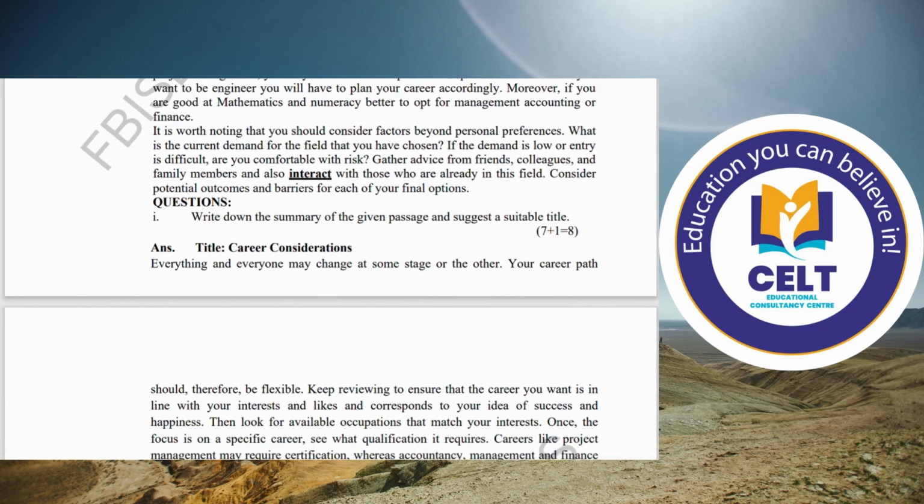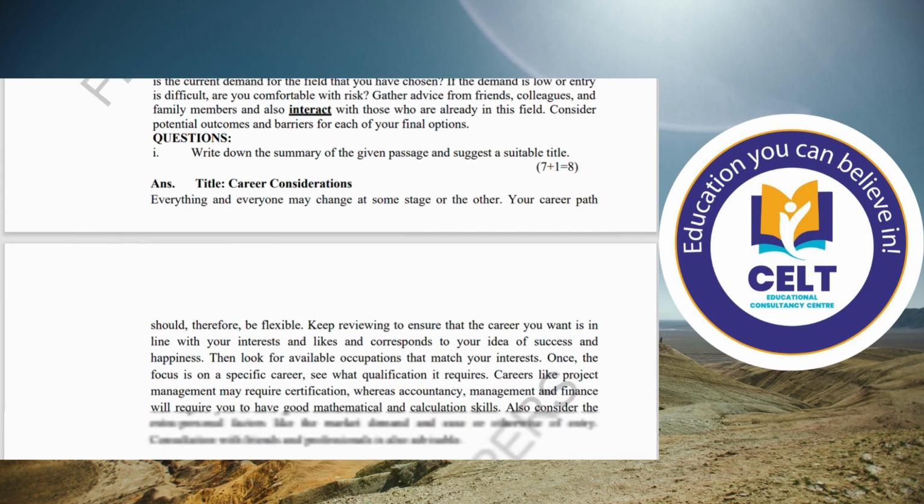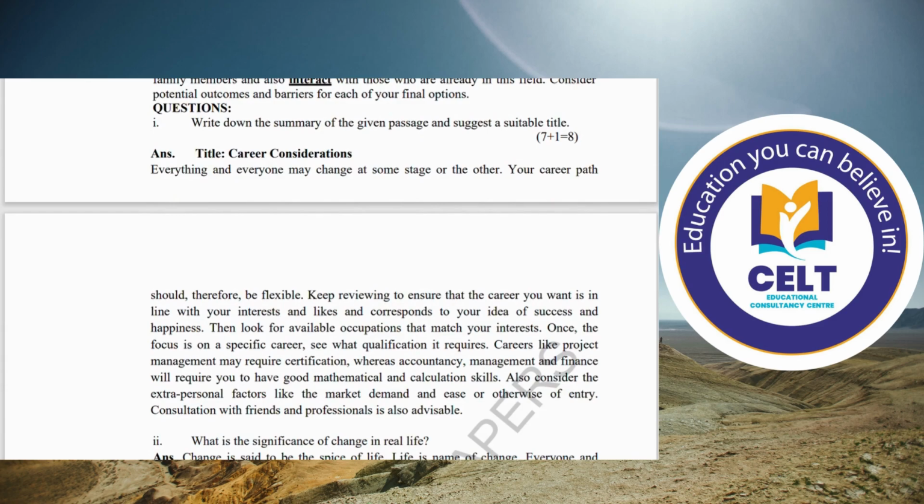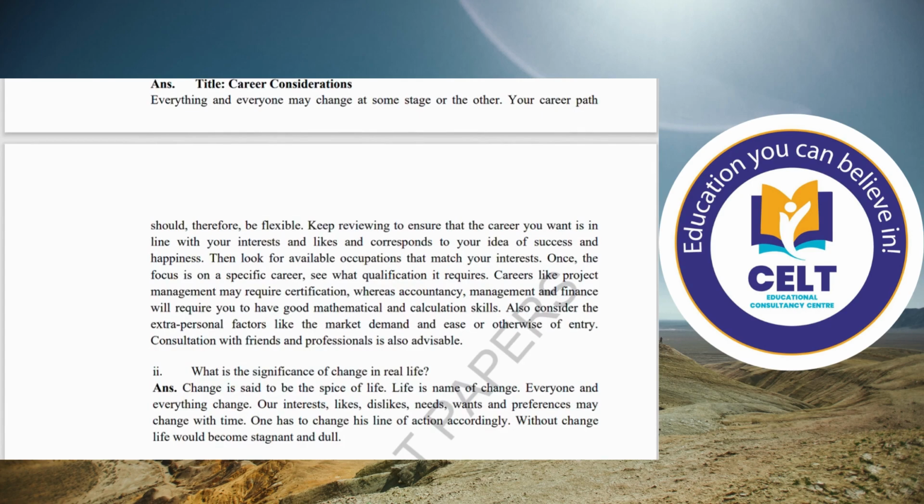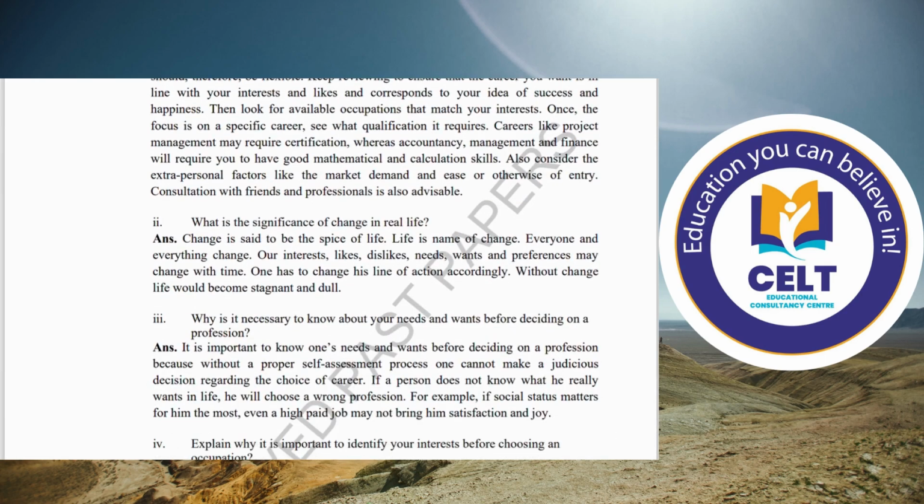Question number 1: write a summary of the given passage and suggest a suitable title. The title here is given, Career Considerations. 1 mark for the title and 7 marks for the précis, and the précis should be one third of the given paragraph. Question number 2: what is the significance of the change in real life? Remember, your answer should be from the passage, but it should not be a copied line from the passage. This is not a suitable thing to do because you will lose your marks if you do such things.